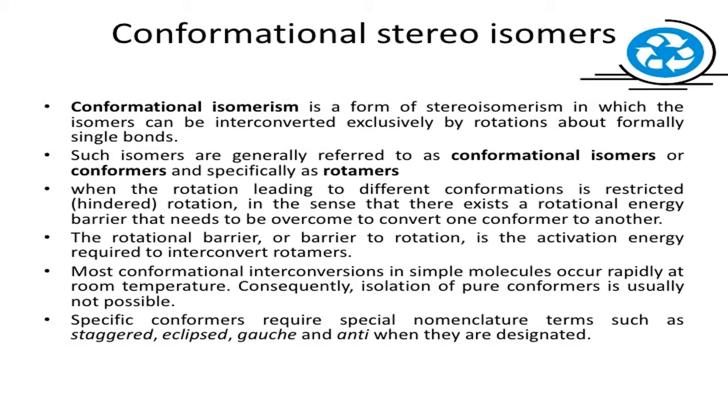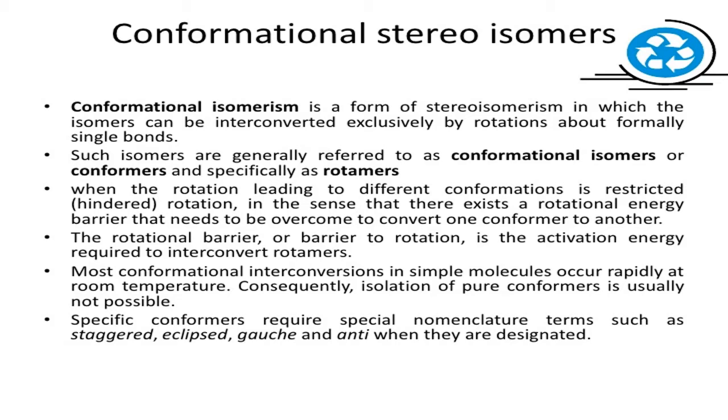I think you have gone through the short video on the carbon-carbon single bond and the carbon-carbon double bond, and why in the case of ethene rotation is restricted and why in the case of ethane it is possible. So when rotation of one carbon by holding the other carbon is possible, when you start rotating one carbon with respect to the other carbon, we find different structures. How many? Infinite. Holding one carbon, you slowly rotate the other carbon: one position, another position, a third position, a 10th, a 20th, lakhs, crores, infinite.